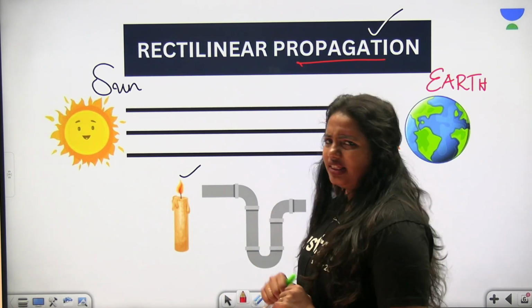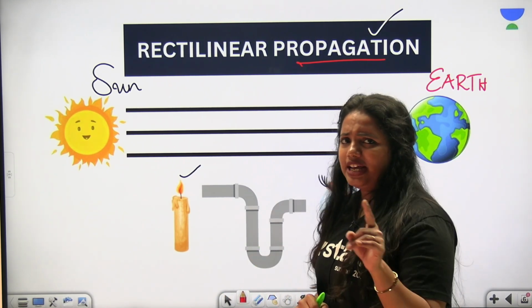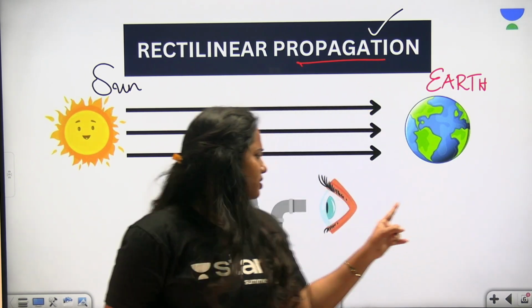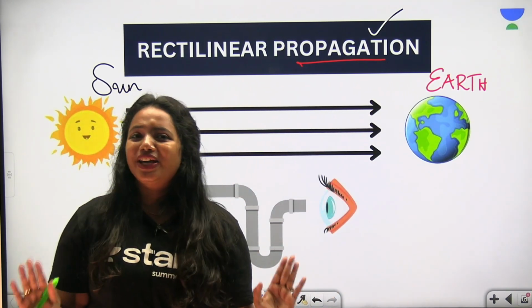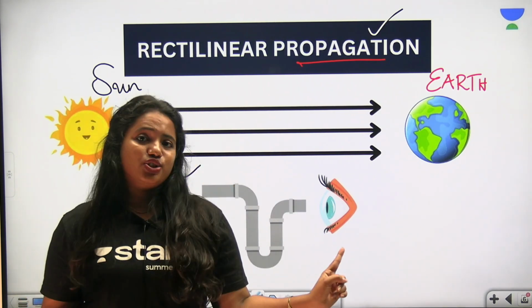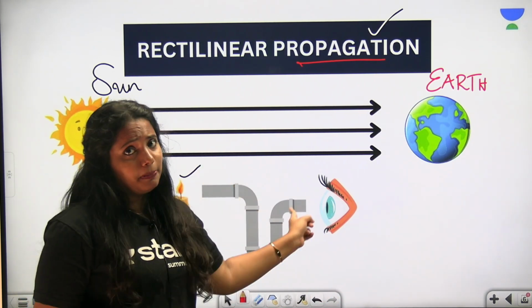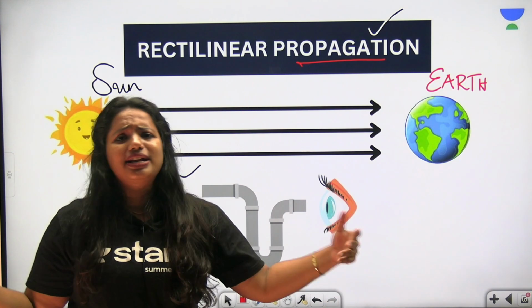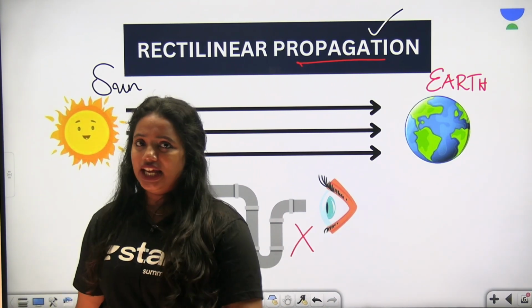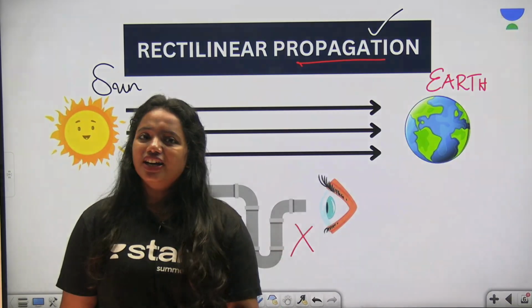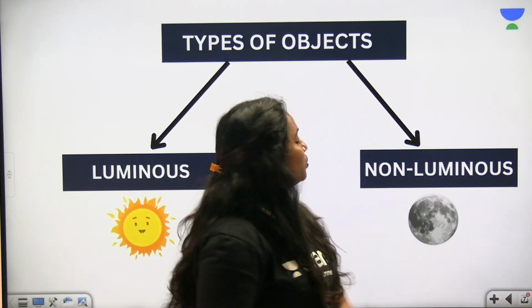Yes. But when you look at this activity, could you please let me know whether the person would be able to see the light or not? No way, because we know that light always travels in straight lines. In this case, we have a bent pipe and there is no way you can see the light here. Correct. So the person will not be able to see light at all. Got it? Now we are diving into the next one.